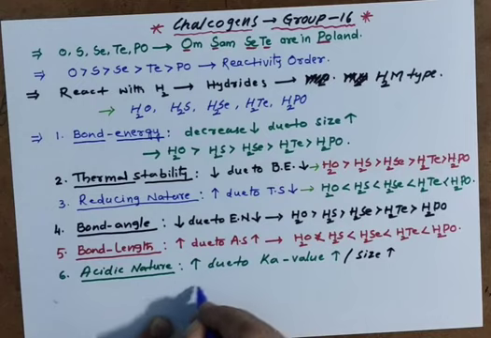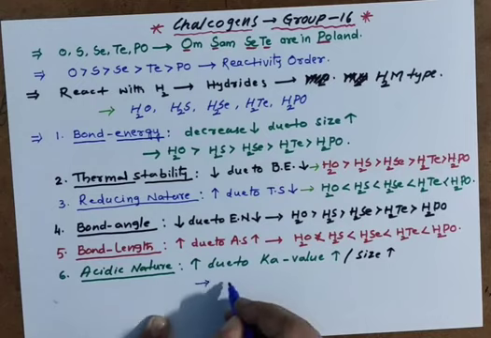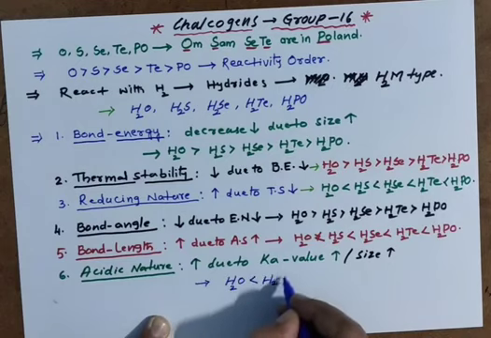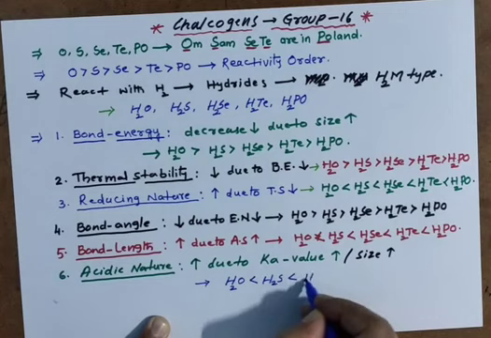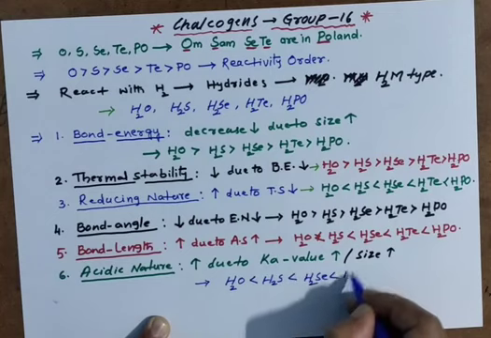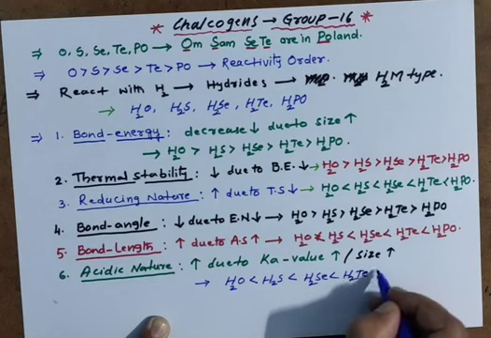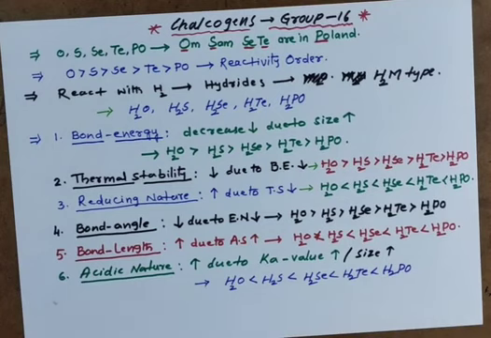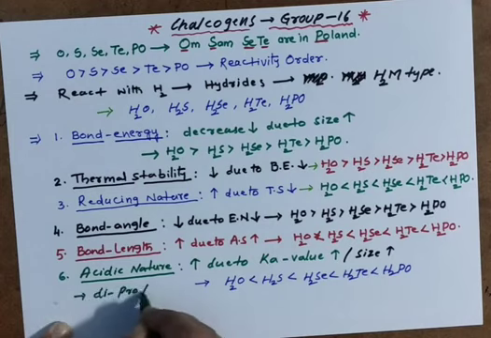And the order I am giving here: H2O is less acidic than H2S, then H2Se, then H2Te, then H2Po. Remember, these are diprotic acids. These all are diprotic in nature.